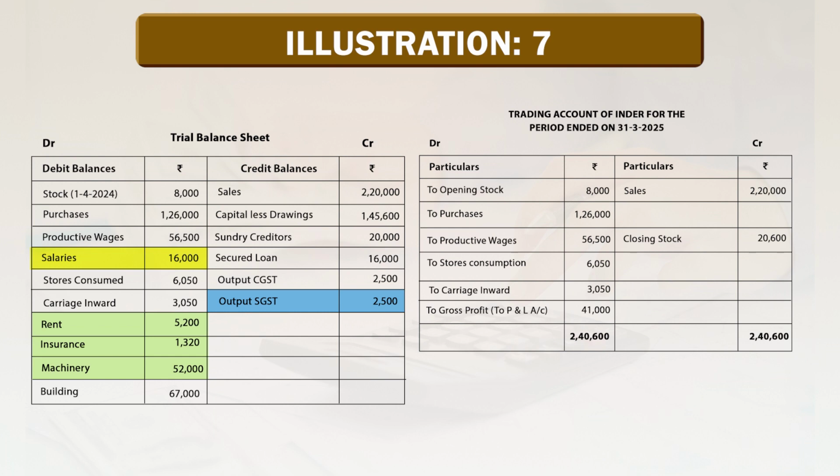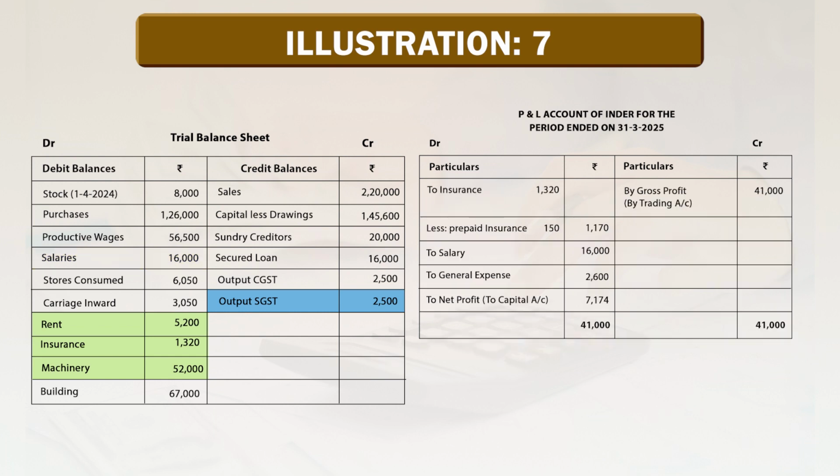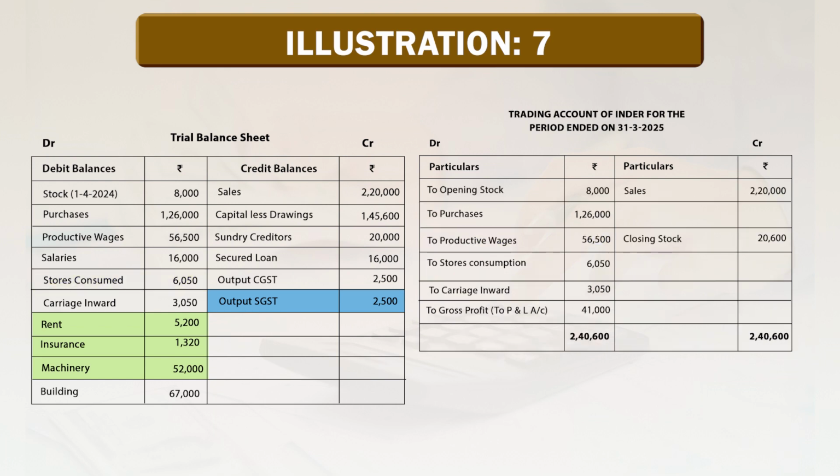Salary 16,000 goes to the profit and loss account on the debit side. Stores consumed 6,050 rupees goes to the trading account on the debit side. Carriage inward 3,050 rupees goes to the trading account on the debit side.